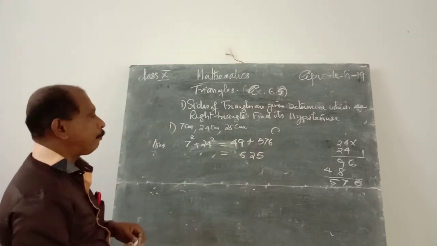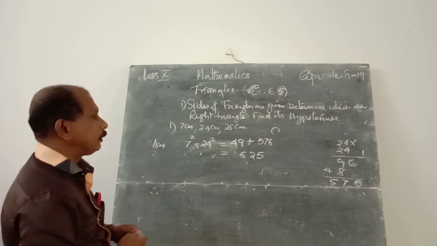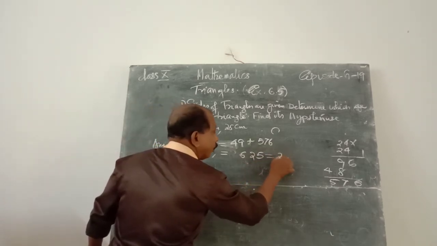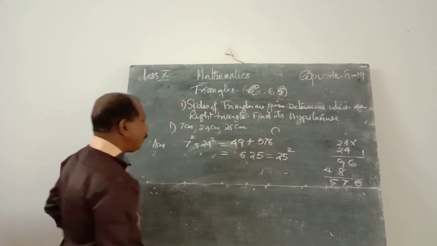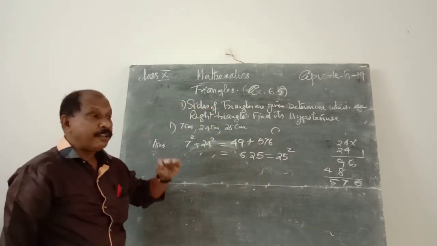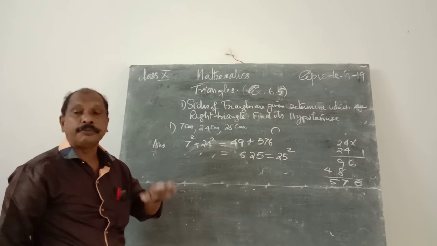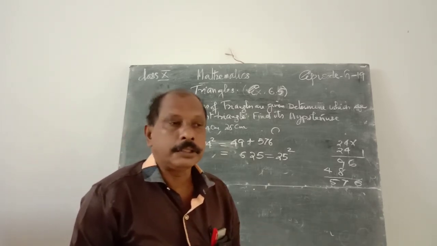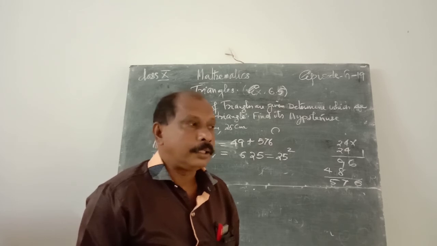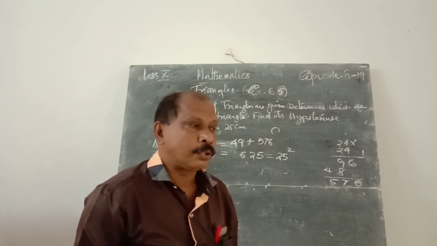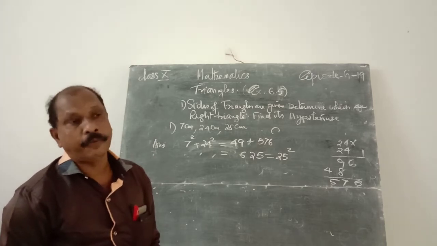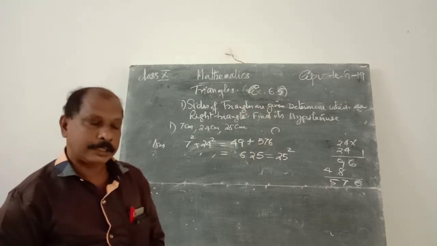That is 49 plus 576 is equal to 625. What is it? It is the square of 25. Okay? That means we can verify the Pythagoras theorem for any triangle. If it holds, it is a right angle triangle. Otherwise, it is not a right angle triangle. That is, base square plus altitude square is equal to hypotenuse square. Any triangle that verifies the Pythagoras theorem